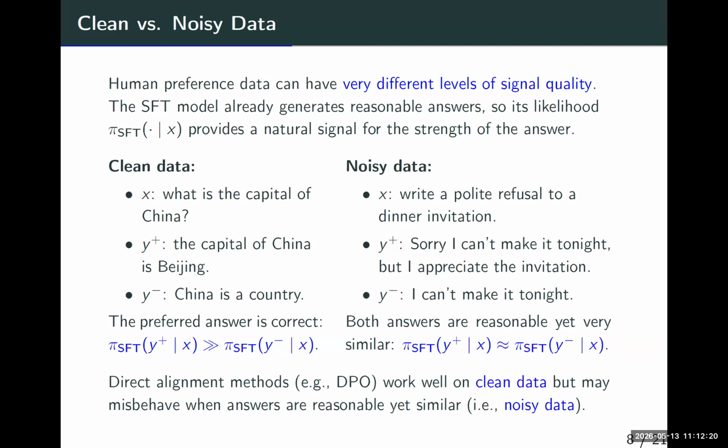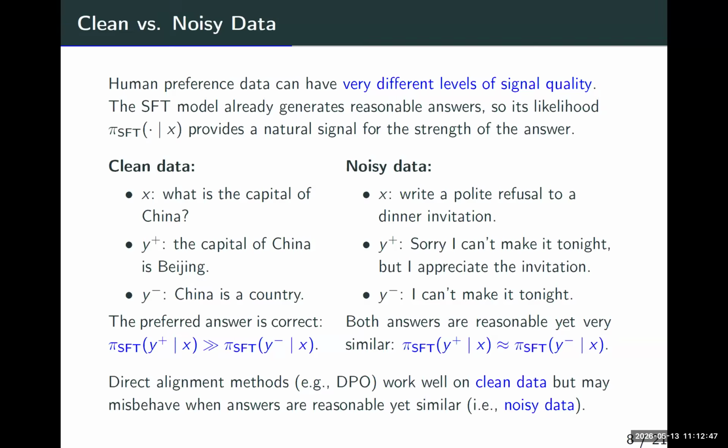Now think about this. DPO just optimizes the relative log likelihood, right? The strength of the signal is very important to DPO. So in noisy data, the signal is rather weak, but DPO could treat it as a very strong signal. And this leads to some problems.